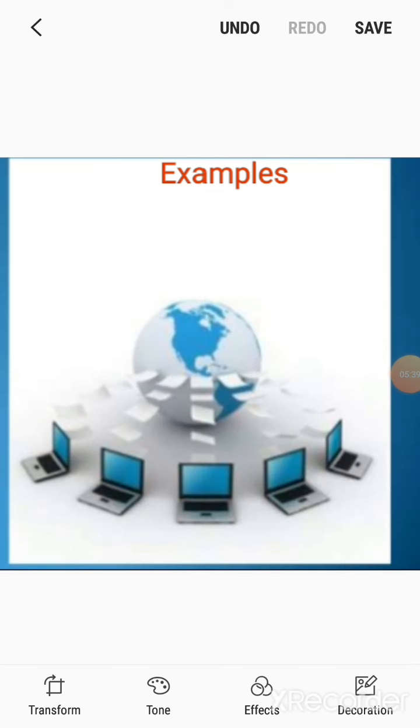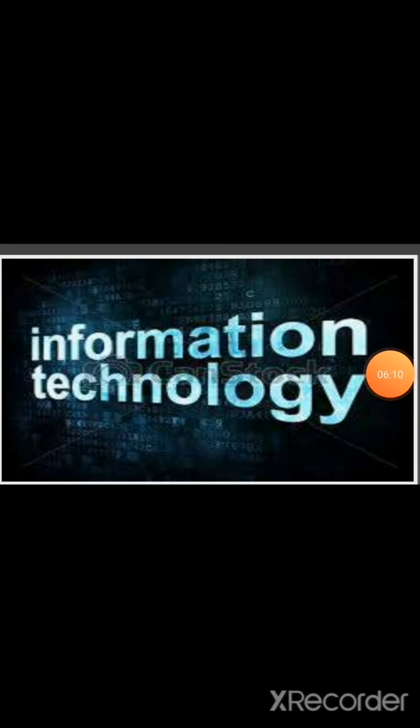Next are some examples of information technology in our everyday life: video conferencing, emails, online payments, gadgets for education, different applications on your mobile and computer, digital broadcasting, e-commerce, computer gaming, etc. These are all different types of information technology that we use in our daily life. So, hope you understood a small idea about information technology.